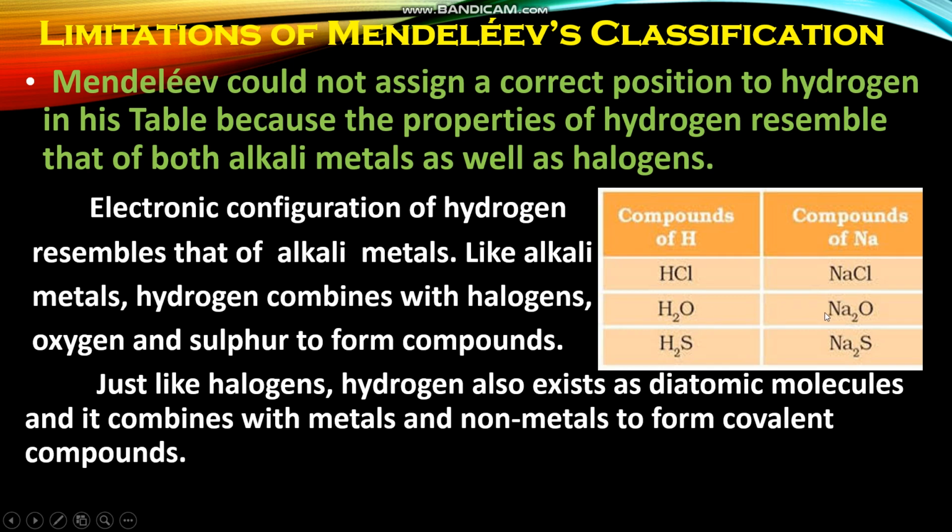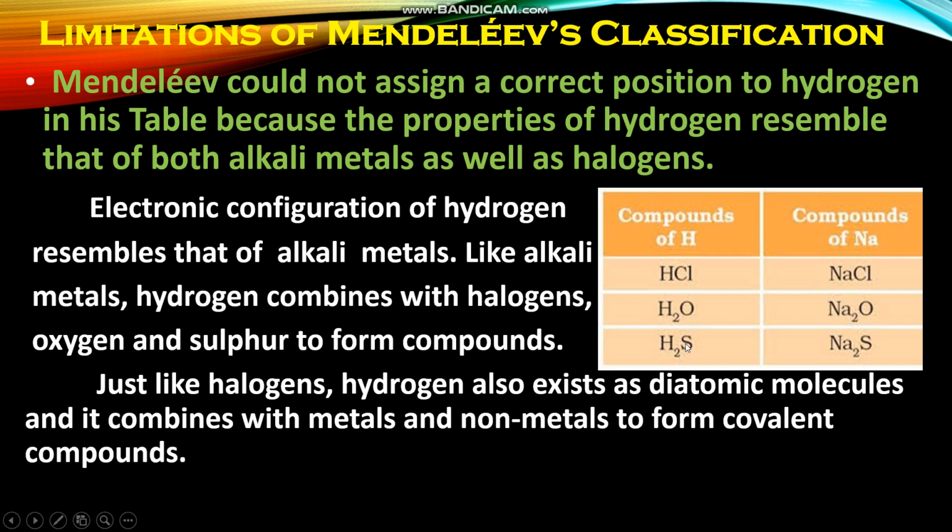When alkali metal, that means sodium, combines with oxygen, it also has a similar formula, Na2O. H2O, Na2O. Hydrogen with sulfur, the formula of the compound is H2S. Alkali metal with sulfur, its formula is Na2S. So, hydrogen and alkali metal, when both combine with halogen, oxygen and sulfur, the compounds have similar formulas.